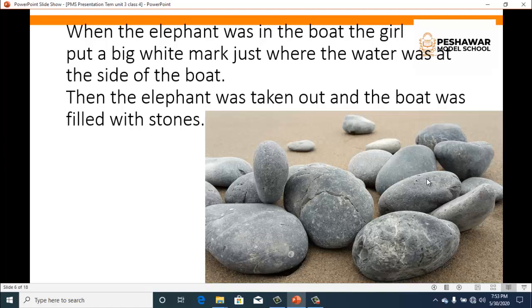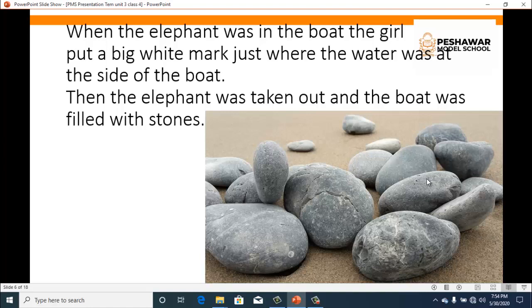What happened? They filled the stones into the boat. Then they started weighing the stones one by one on the scale. The people weighed the stones one by one. The old man wrote the weights. Now add the weight of all the stones and you will know the weight of the elephant, said the girl.